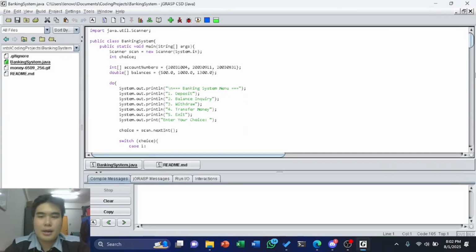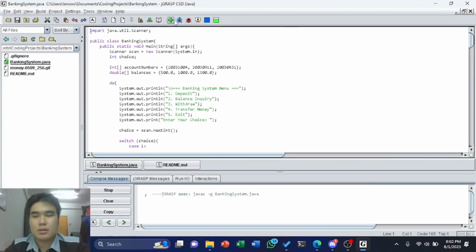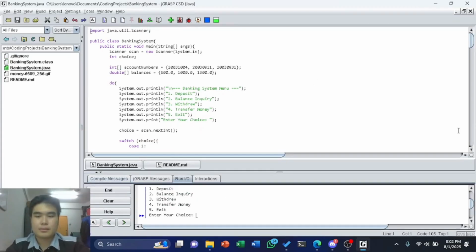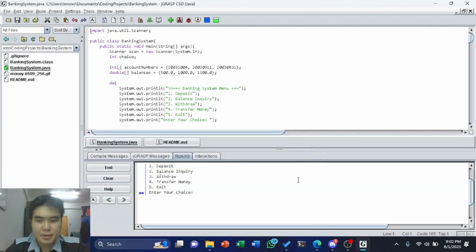Hi, I will be demonstrating how our banking system works. First, we get a main menu, and we will then select an operation to carry out from the main menu.